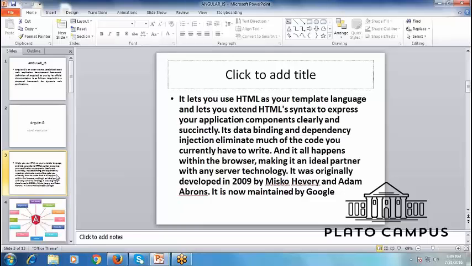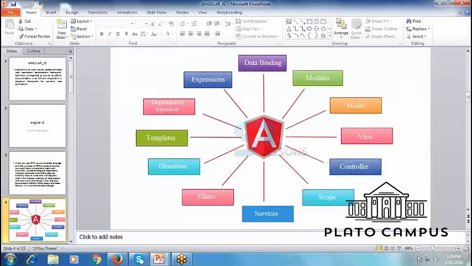And AngularJS all happens within the browser, making it an ideal partner with any server technology. I'm not saying that you can use AngularJS only with a .NET database or PHP or any other technology. It is completely usable with any server technology. You are completely free from platform or technology. It was originally developed in 2009 by Google.